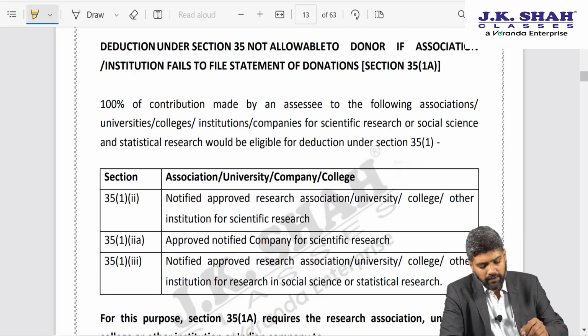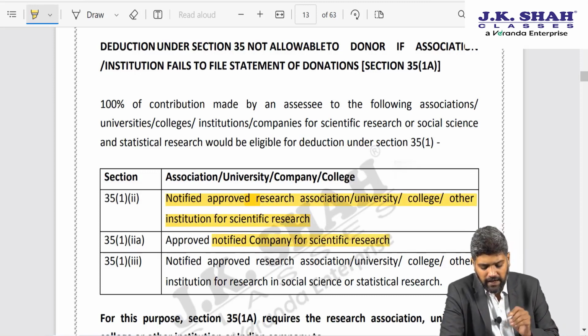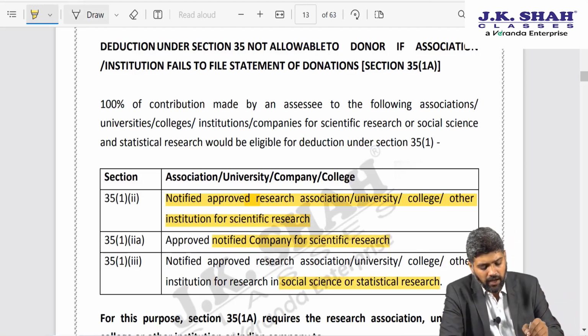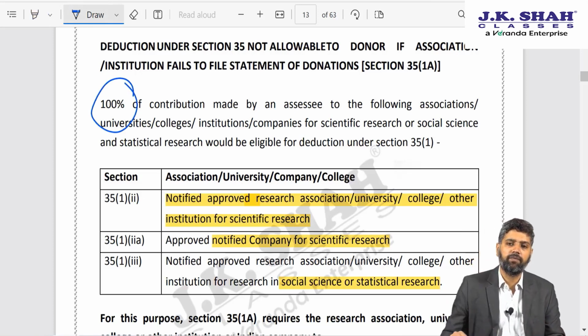We all know that under section 35, in case any person gives contribution to notified approved research association or university or college or other institution for scientific research, or a notified company for scientific research, or any contribution for social or statistical research to notified approved institutions, then under section 35, 100% of such contribution is allowed as a deduction.